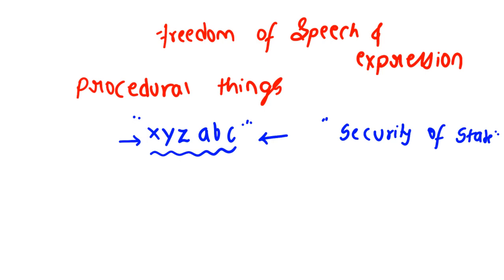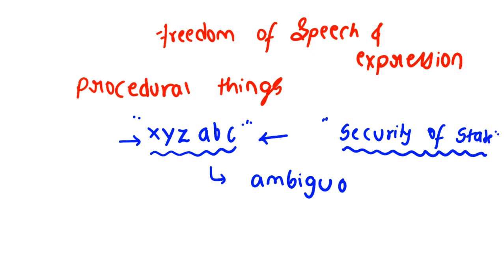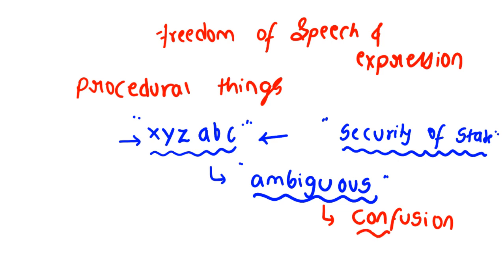So here the government can simply use the ambiguous words of security of state. Twitter is telling that all these charges are ambiguous in nature. Sir, what is the meaning of ambiguous? Ambiguous means confusion, clear? Why?